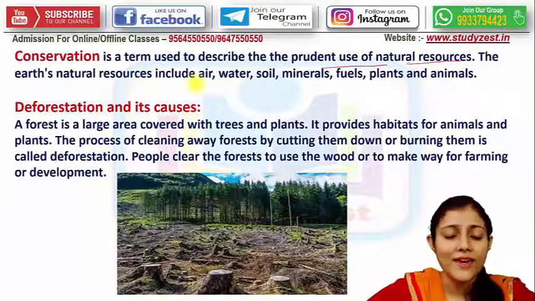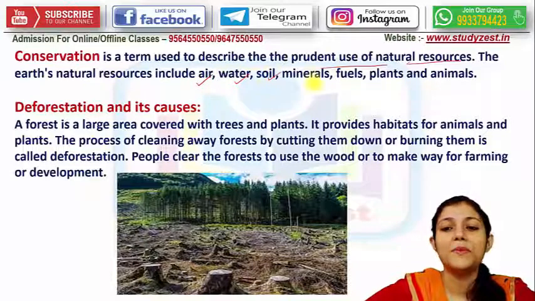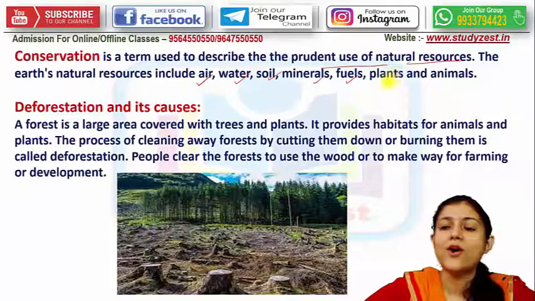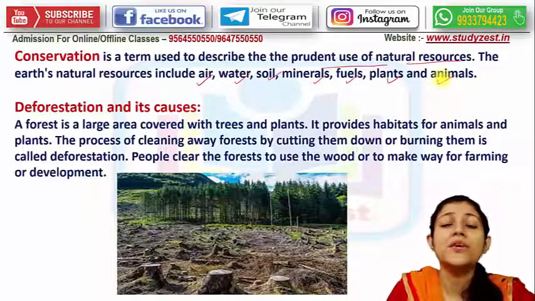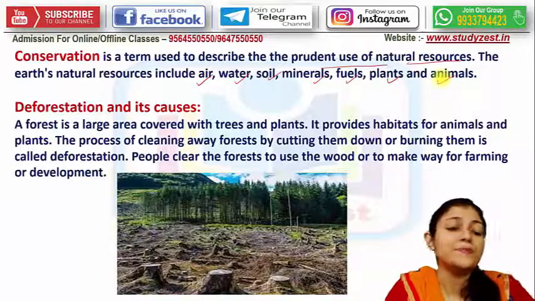Natural resources are air, water, soil, minerals, fuels, all the biotic and abiotic components, plants, animals, flora, fauna, everything. We have to conserve it.